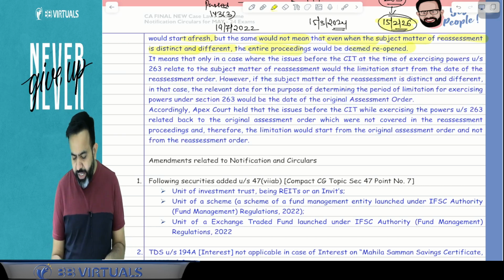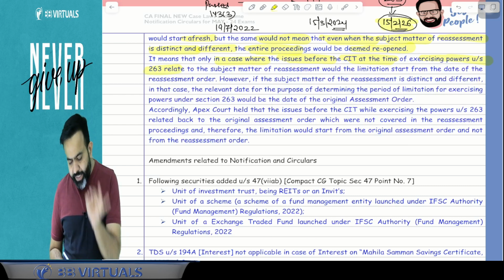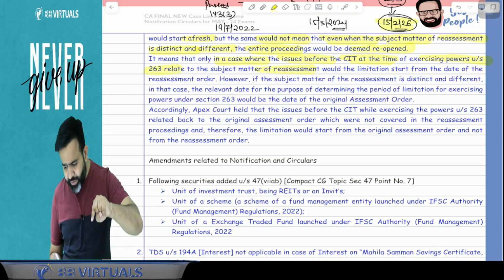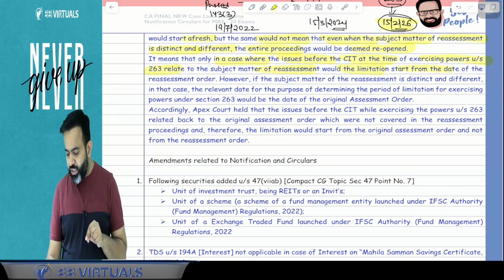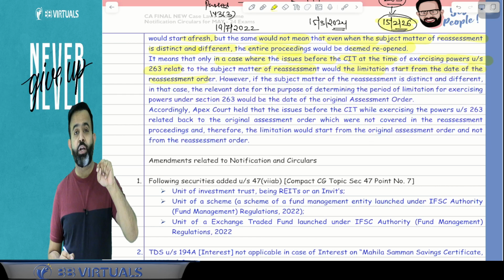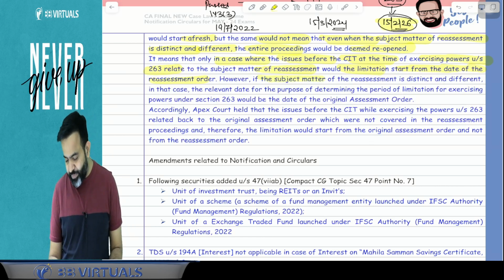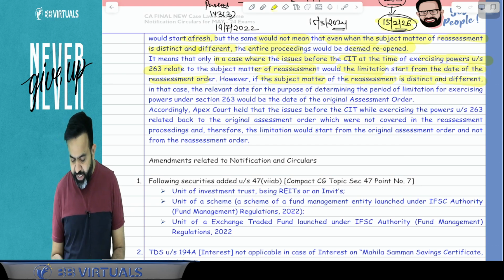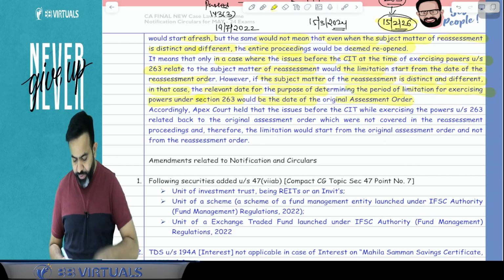It means that only in a case where the issue before the CIT at the time of exercising the power under section 263 relates to the subject matter of the reassessment would the limitation start from the date of the reassessment order. However, if the subject matter of reassessment is distinct and different, in that case the relevant date for determining the period of limitation for exercising the power under section 263 would be the date of the original assessment order.